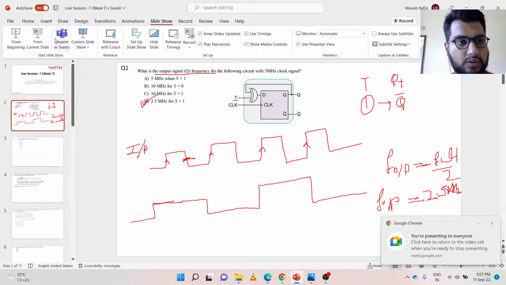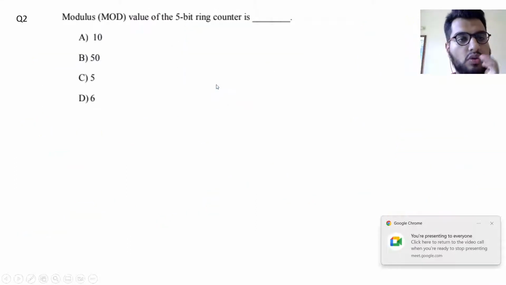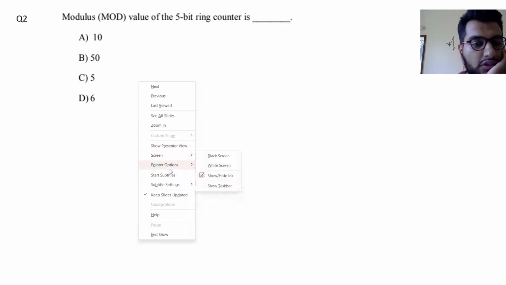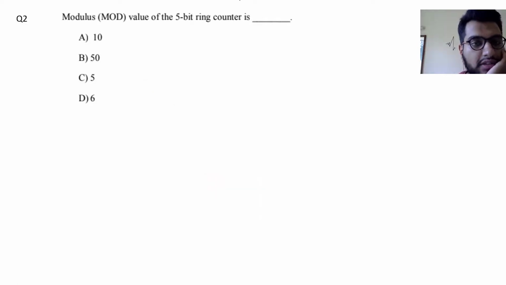So let me just start with question number 2. Question number 2 asks us what is the modulus value of a 5-bit ring counter. Here, let me just point out the things. We have to find out the modulus value of a 5-bit ring counter. The key here is this ring counter statement.